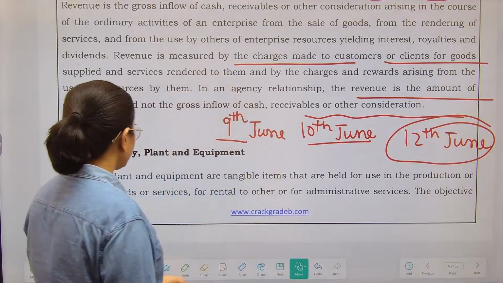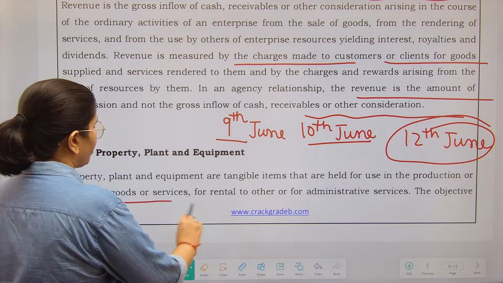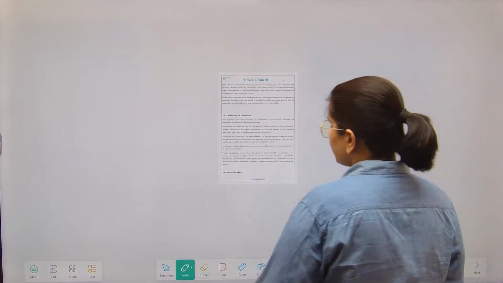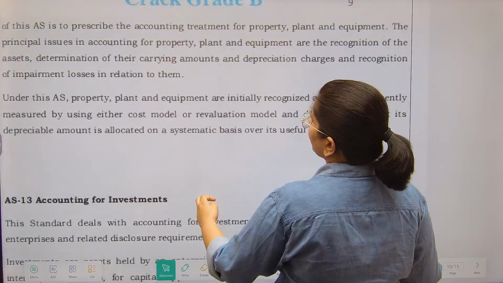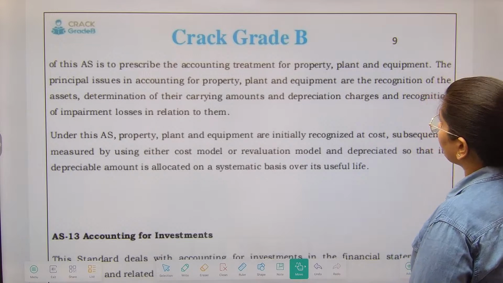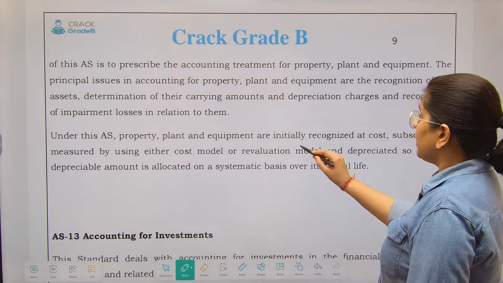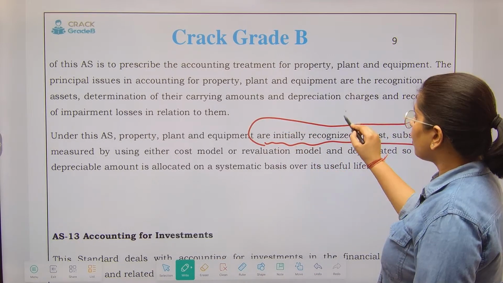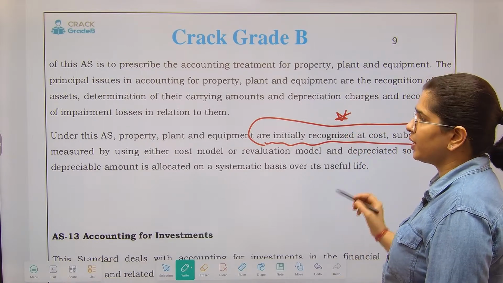Next is property, plant and equipment. So these are tangible items that are held for use in the production or supply of goods, for rental to others, or for administrative services. The objective of this accounting standard is to prescribe the accounting treatment for property, plant and equipment, right? The principal issues in the accounting for property, plant and equipment are the recognition of assets. Under this accounting standard, property, plant and equipment are initially recognized at cost, okay, and subsequently measured by either the cost or revaluation model.